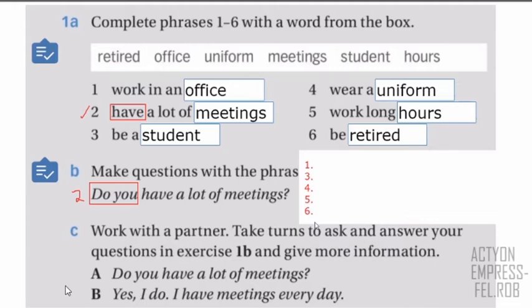Number 1 is, do you work in an office? All right, but look, Genesis, can you type? I need you to type your answers in the space. Look, you're number 1. Can you please type here, number 1? And Manuel, you can type here in number 3, your answers. And Fernando, please, number 4. Marco, number 5. And Yesire, number 6.